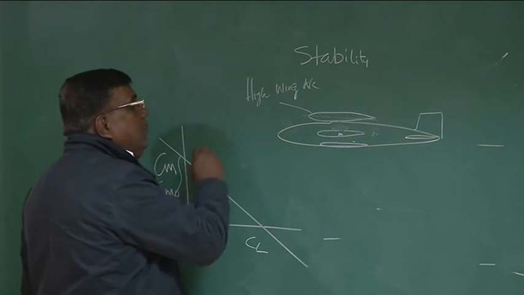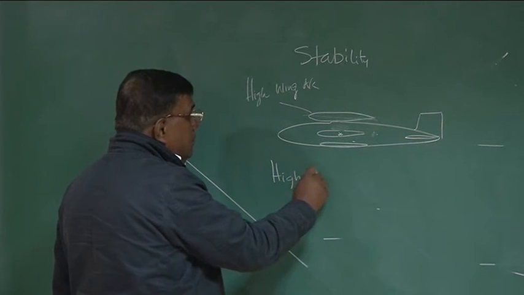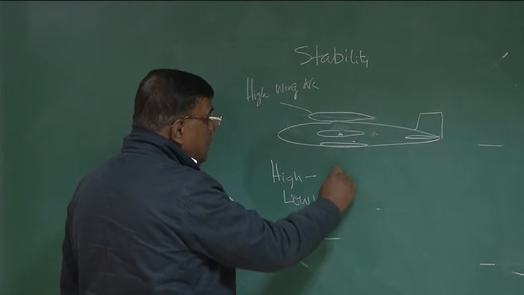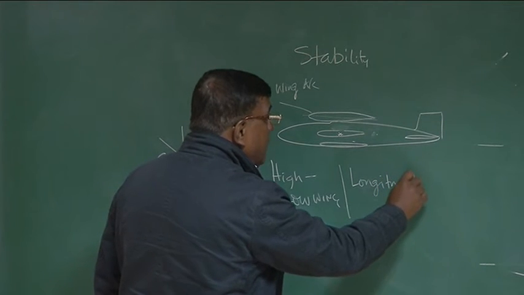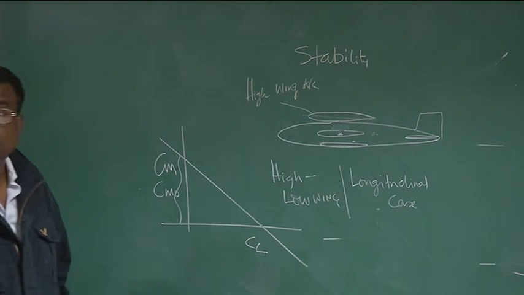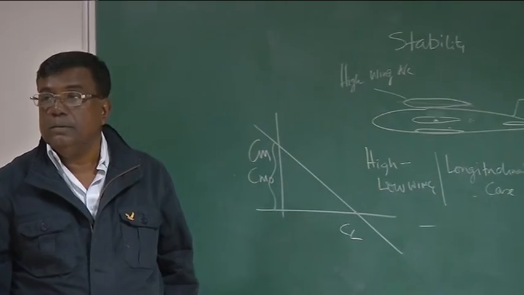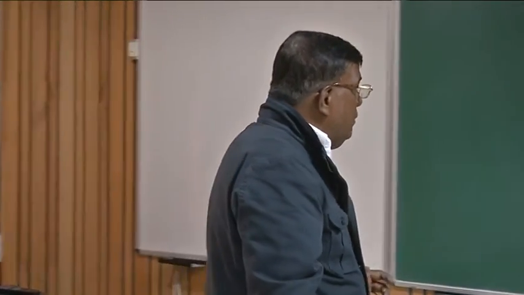Now check from the stability point of view, high wing versus low wing in the longitudinal case, that is what we are discussing. Which one is more stable? That is the general confusion. High wing is more stable in lateral directional mode, but we are talking about longitudinal. So do you understand what is the catch?